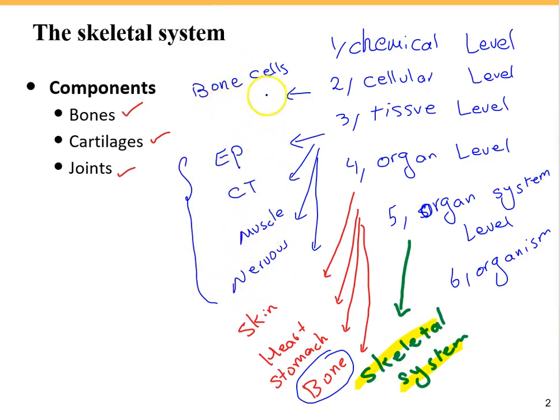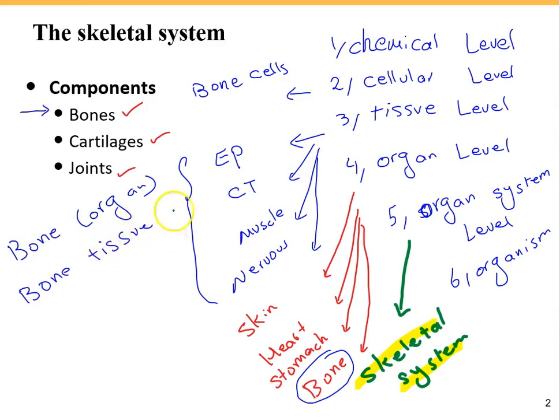And bone as a tissue is composed of bone cells. So we have the skeletal system, whose primary organs are bones. We have bone as an organ, we also have bone as tissue, which is connective tissue, and we also have bone as cells.